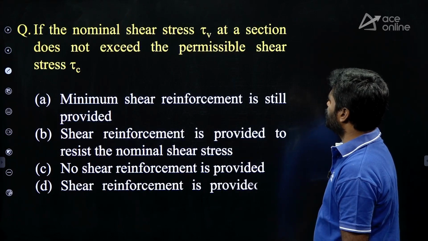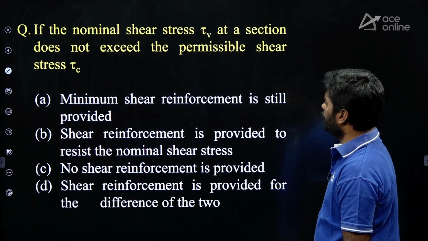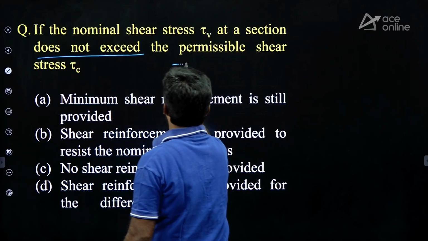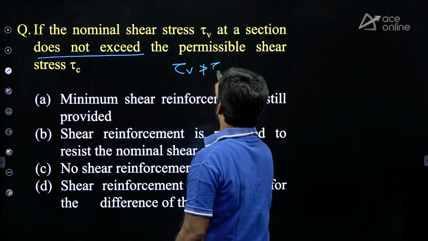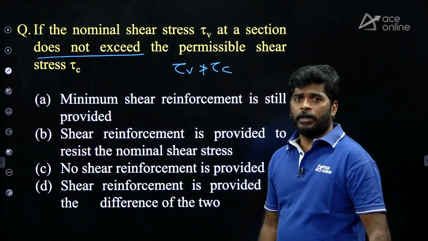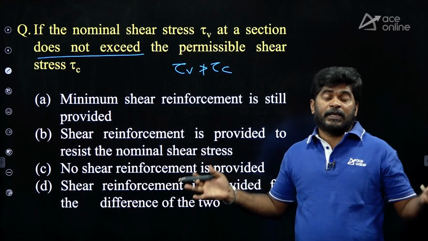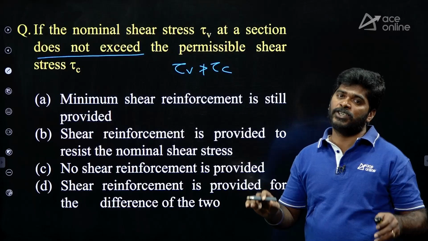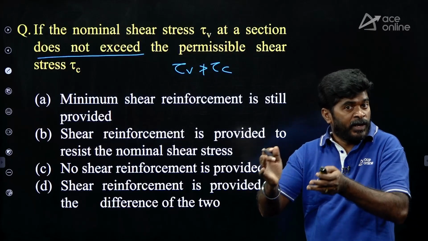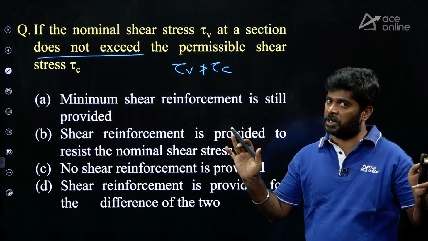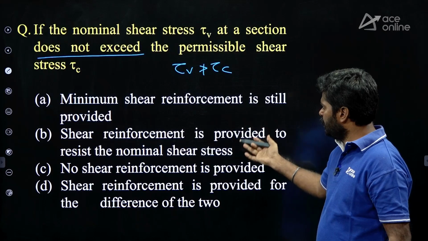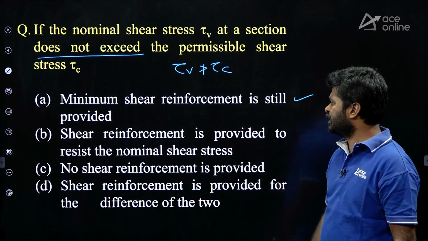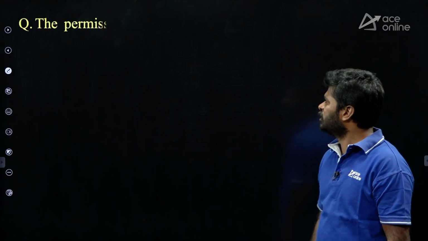If the nominal shear stress tau V at a section does not exceed the permissible shear stress, means tau V should not be greater than tau C, then the section is safe in shear. Though it is safe in shear, still we have to provide minimum shear reinforcement. Options given here: minimum shear reinforcement is still provided. Yes, option A itself is correct.